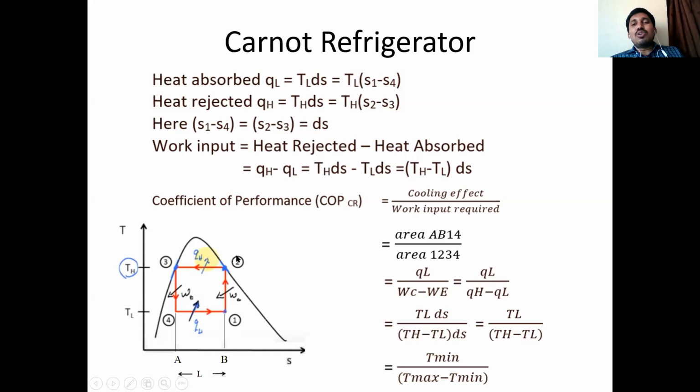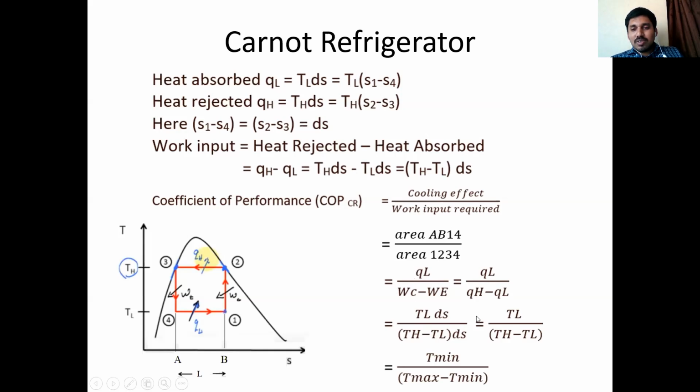Next, the net work input required for the refrigerator is (TH minus TL) ds. So QL is the output required, and the input required is WC minus WE, which is nothing but QH minus QL from the first law of thermodynamics.